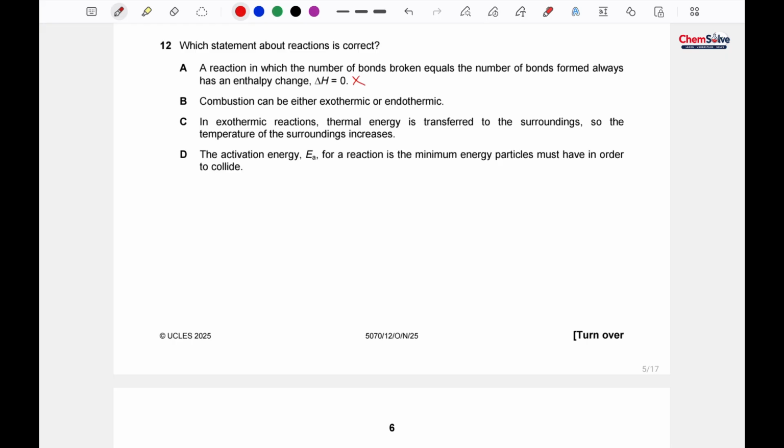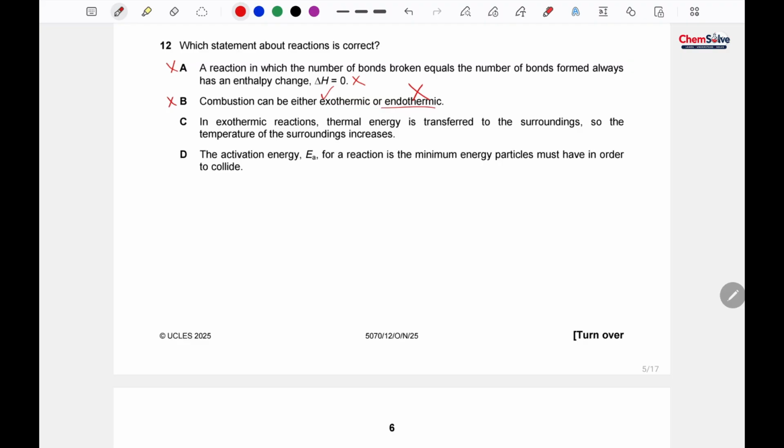Some bonds are stronger, some bonds are weaker, so different amounts of energy are released in different reactions. So this is not applicable to all reactions. Combustion can be either exothermic or endothermic. Of course not. Combustion is always exothermic. So again, this is the wrong one.